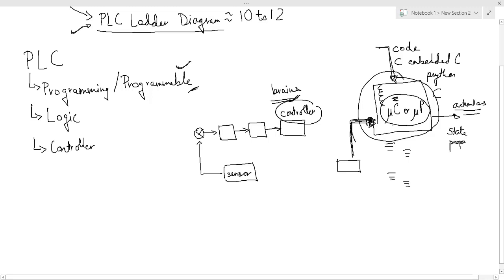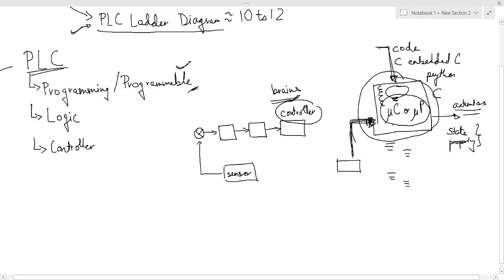Of whatever we are trying to work on. That is what we are trying to change. So this is how the microcontroller or microprocessor takes inputs from the sensors and sends signals to the actuators. This is similar to what our brain does in a human body, right? So that is what a controller does, and a PLC is one of the best examples of controllers used in